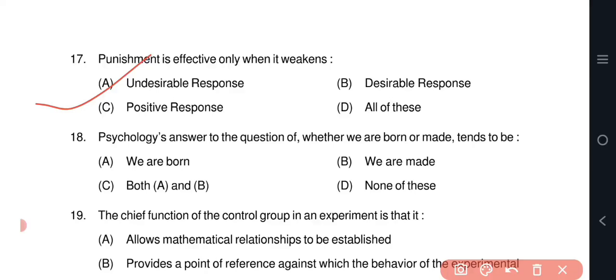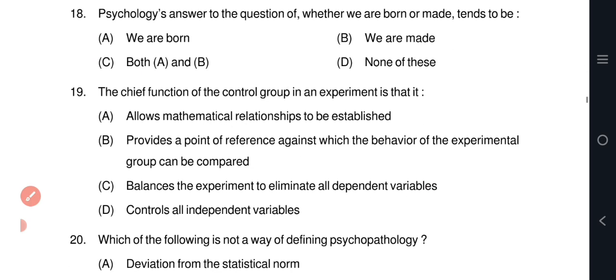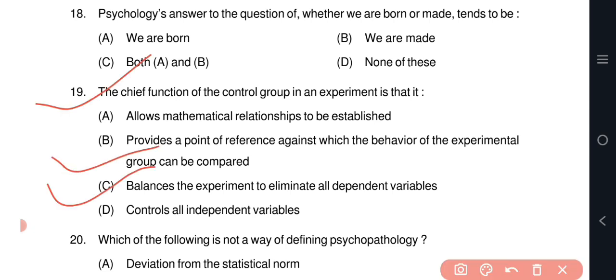Question number 18. Psychology's answer to the question of whether we are born or made tends to be both. Option A and B. We are born, we are made. Question number 19. The chief function of the control group in an experiment is that, if option B, it provides a point of reference against which the behavior of the experimental group can be compared.